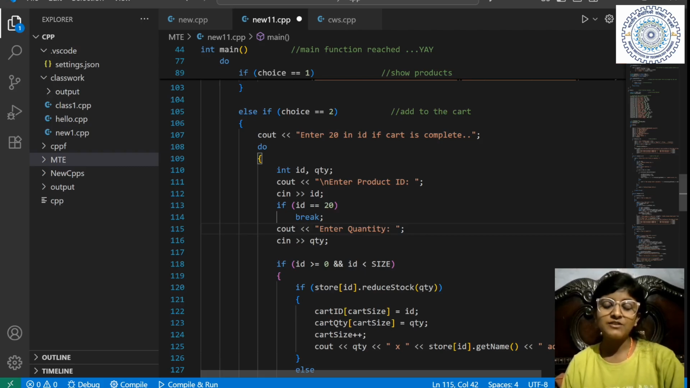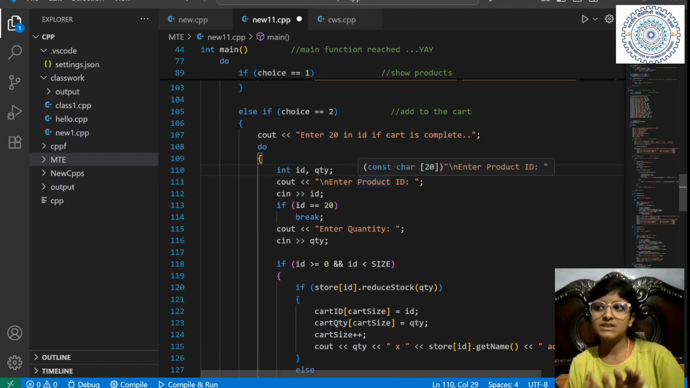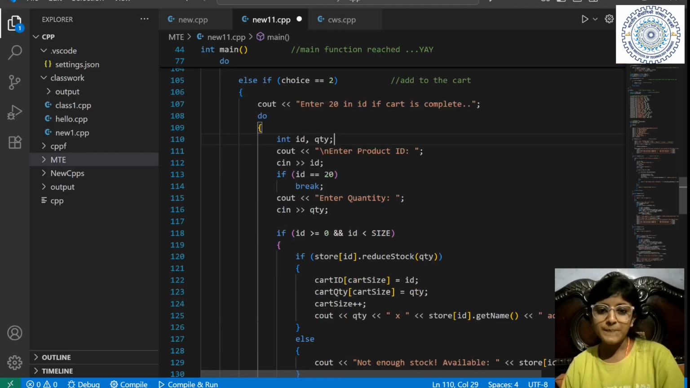Okay, so let's run what is in the loop. I have made two variables, ID and quantity. In this we will store ID, quantity, ID, quantity, again and again. I will show "Enter ID", then you will enter ID. If ID is equal to 20, break. If ID is not equal to 20, then I ask for quantity, and quantity is entered.